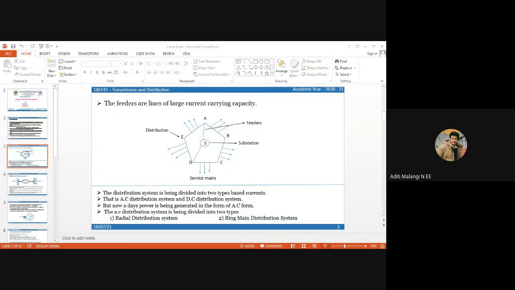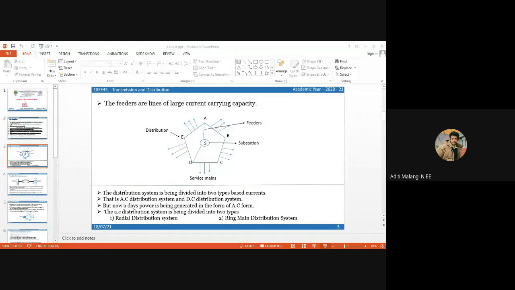As we have all studied about the feeders, we can see the diagrammatic representation of the distribution, the feeders, and the substation. S is the substation, which is connected to the distributors through the feeders, that is from the substation to the point A, and another feeder from the substation to the point D. From there, the electricity is distributed through the service mains.